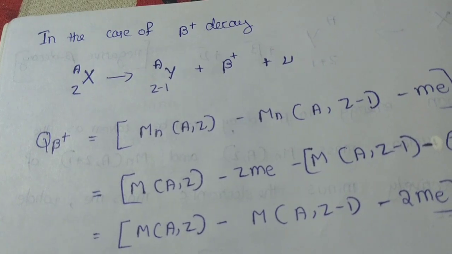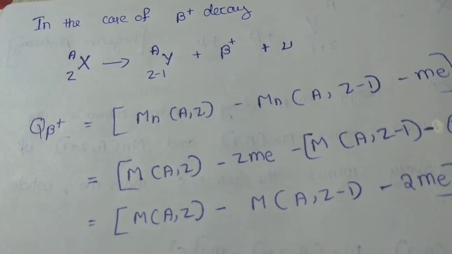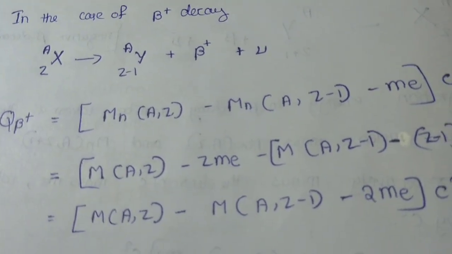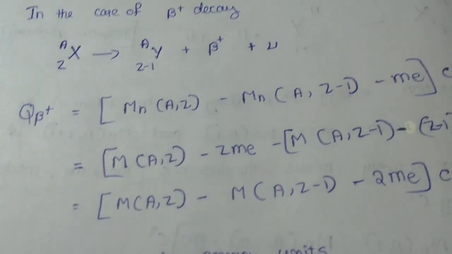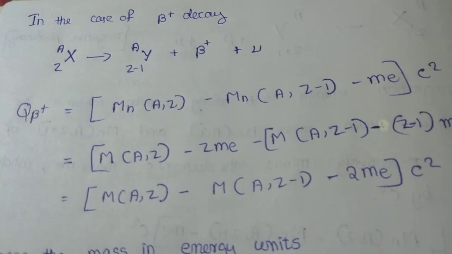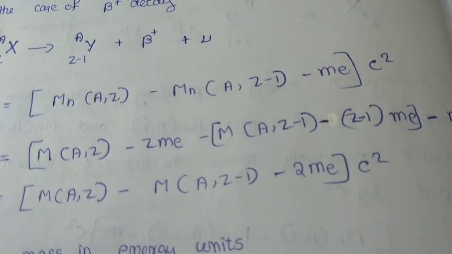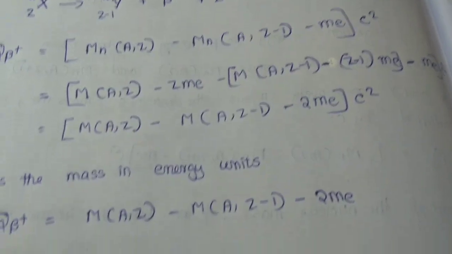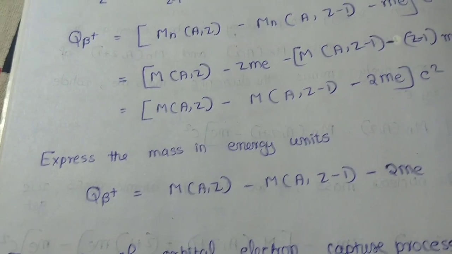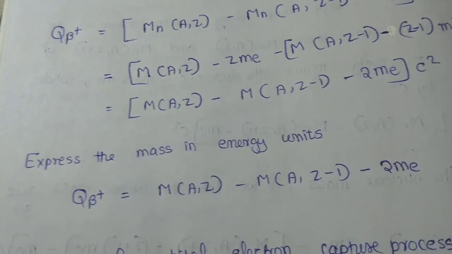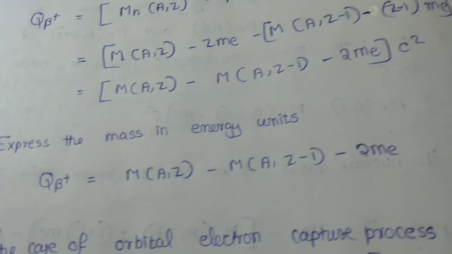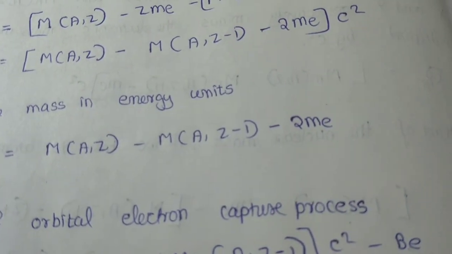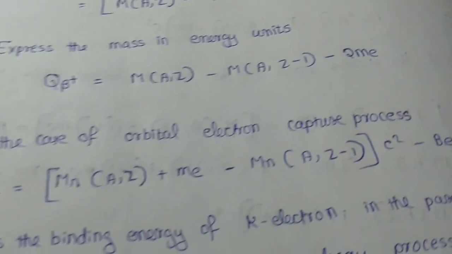In the case of beta plus decay, X(A,Z) gives Y(A,Z-1) plus beta plus plus neutrino. That is, Q beta plus is equal to [Mn(A,Z) minus Mn(A,Z-1) minus Me] into c square. So here we get the disintegration energy Q beta plus as M(A,Z) minus M(A,Z-1) minus 2Me.